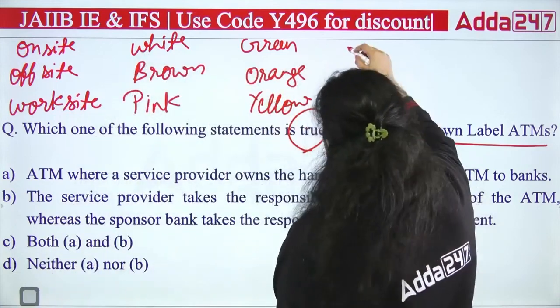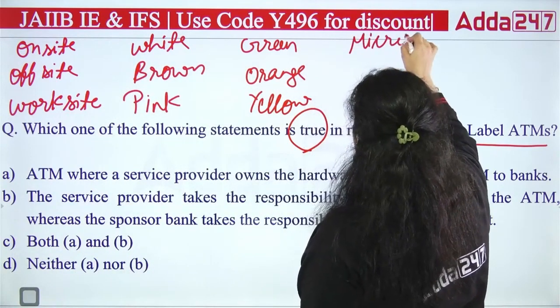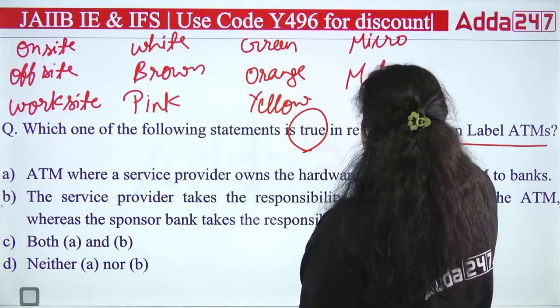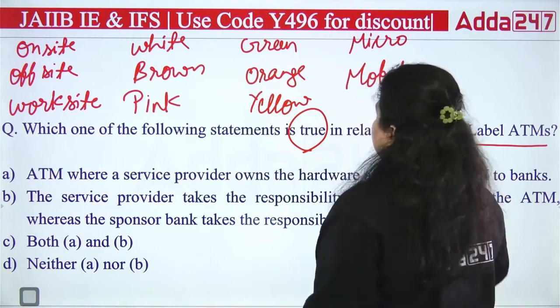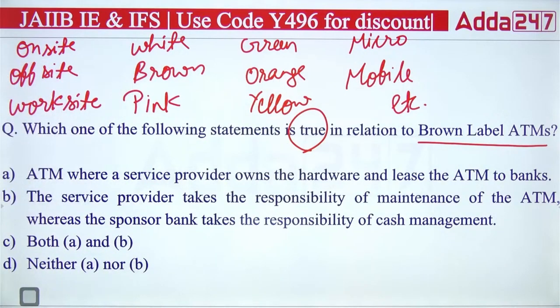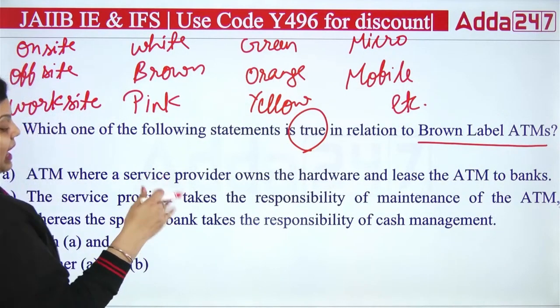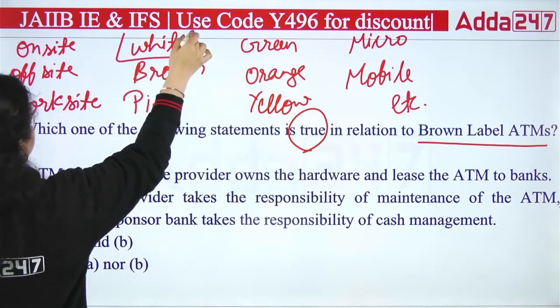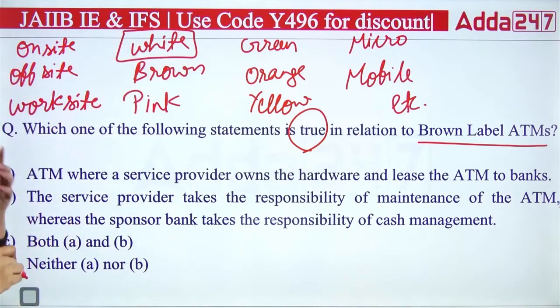Then we have micro ATM, mobile ATM, etc. So all these are the types of ATM which we have, out of which the maximum asked ATM is white label ATM. All these ATMs are very important. Do remember, you should cover the types of ATM here. Okay, so the question is asking about brown label ATM.